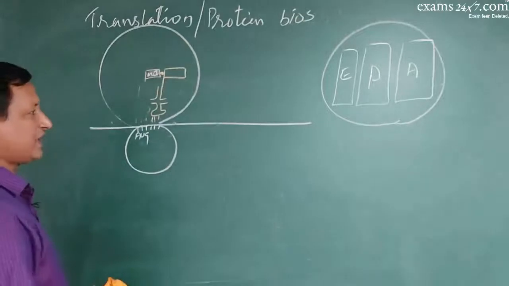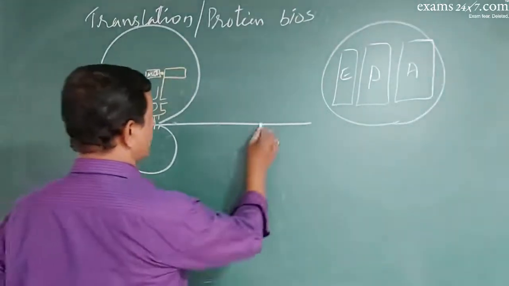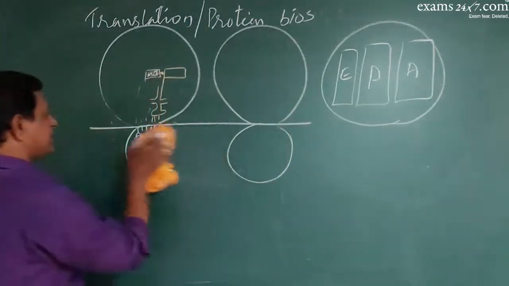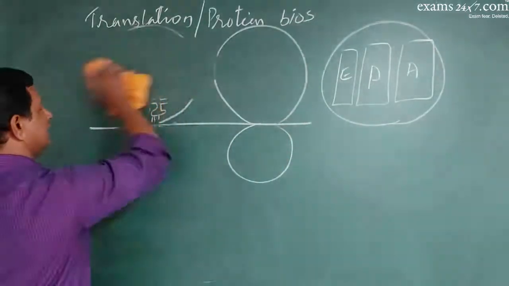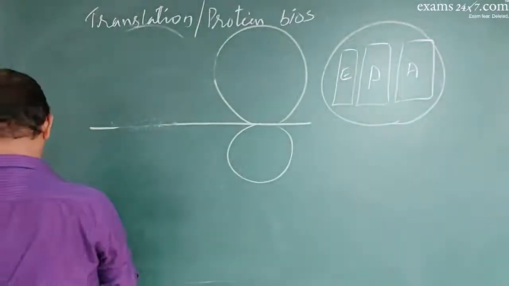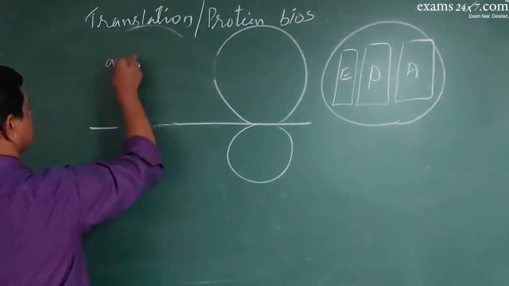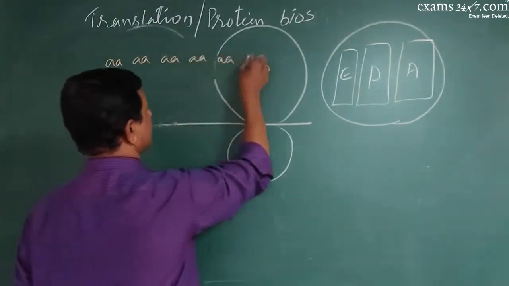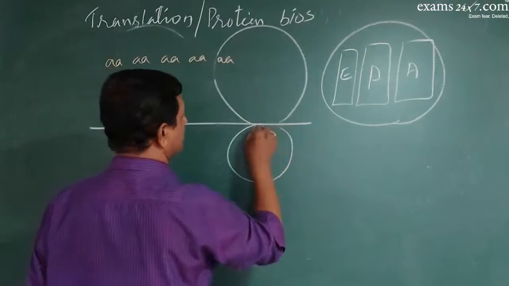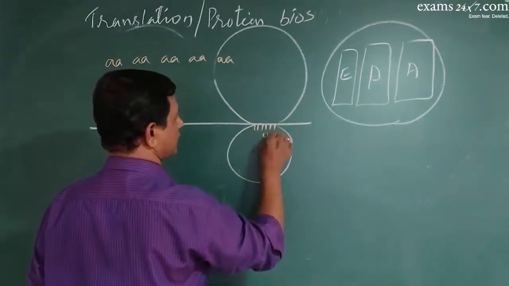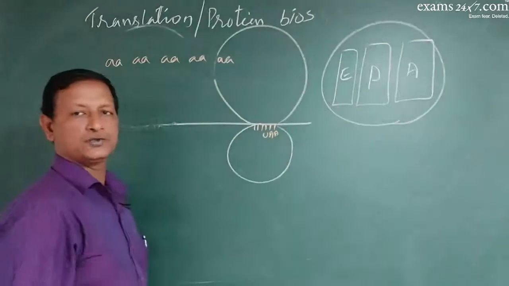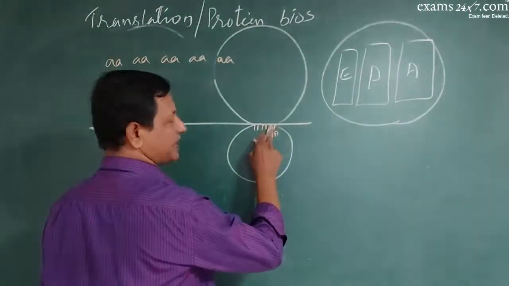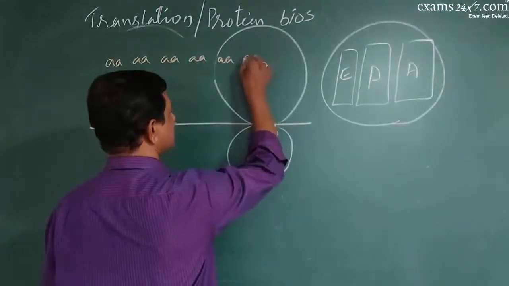In this way, the ribosome will come to the other end by translocation, and by this time a long chain of amino acids must have been formed. Now this is the terminator codon UAA or UGA or UAG. On this there is no attachment of tRNA, hence the process stops here.